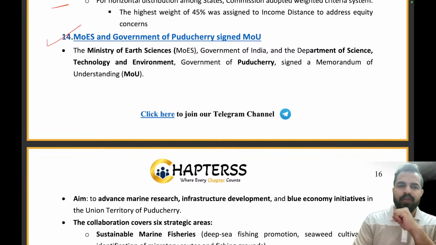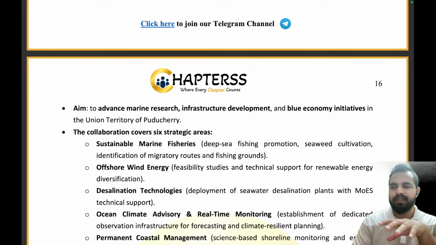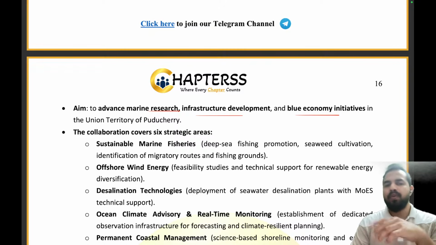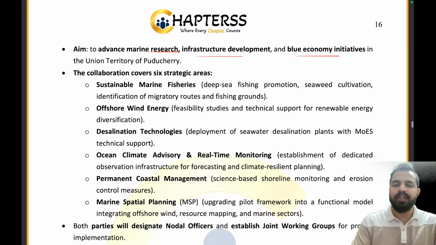Now, next article, Ministry of Earth Sciences has signed an agreement with the government of Puducherry, right? So the government of Puducherry has signed an MOU with the Ministry of Earth Sciences, and they will be implementing across six important pillars. Now, what are these six important pillars? Basically, these pillars will be advancing marine research, infrastructure development, and blue economy initiatives in the Union Territory of Puducherry. We will be focusing on advancing marine research. We will be working on infrastructure development and blue economy initiatives. Clear? So the collaboration covers six strategic areas.